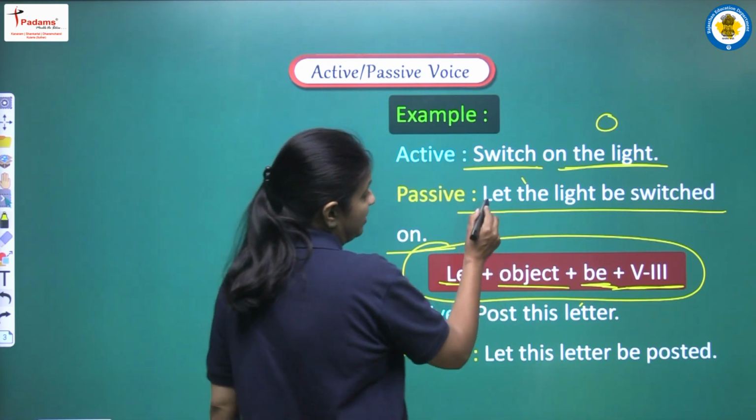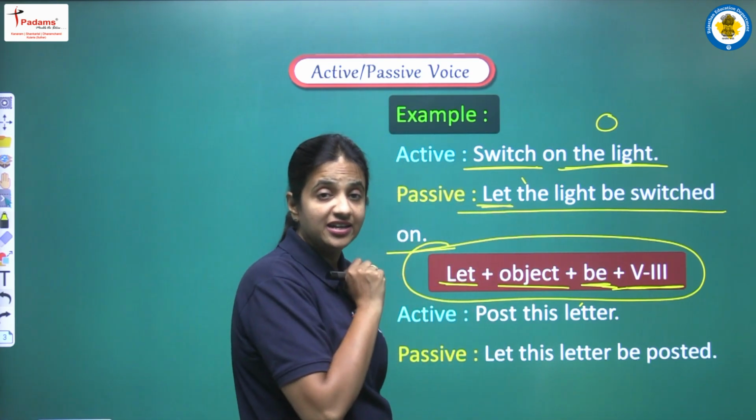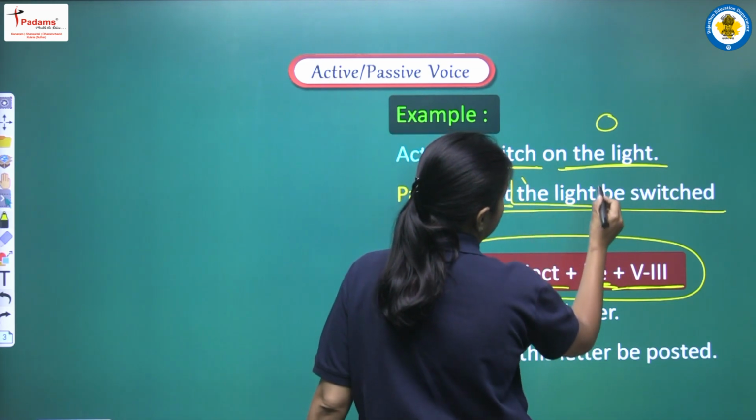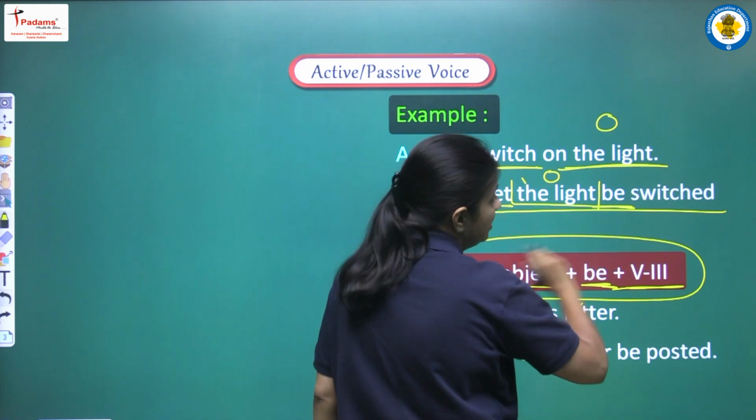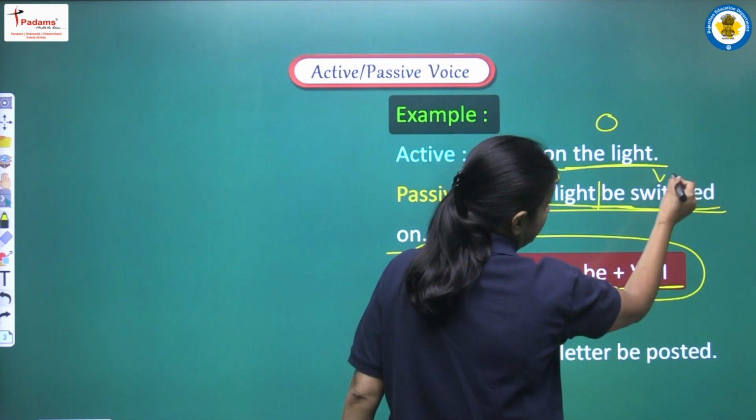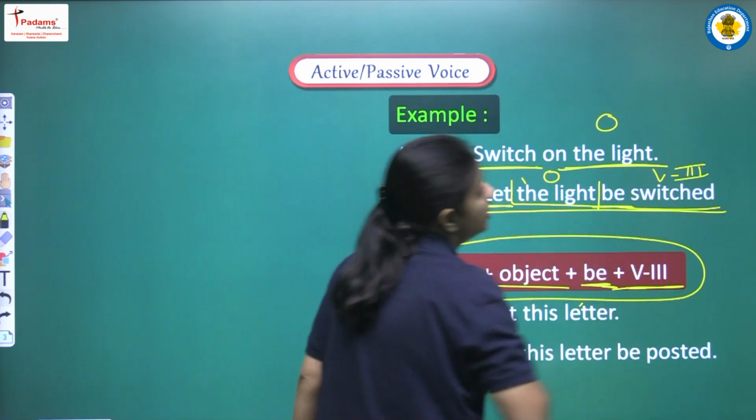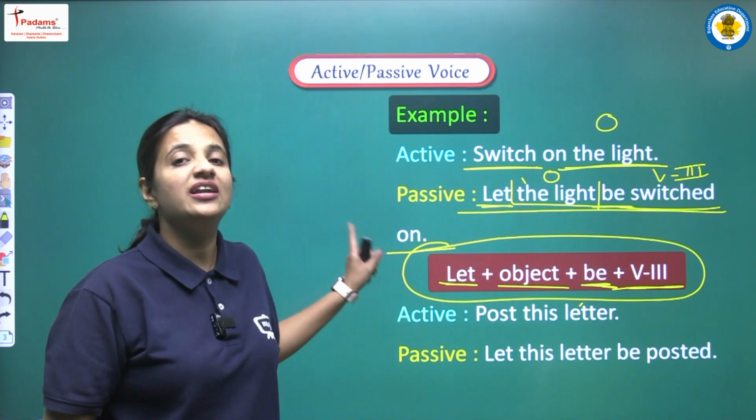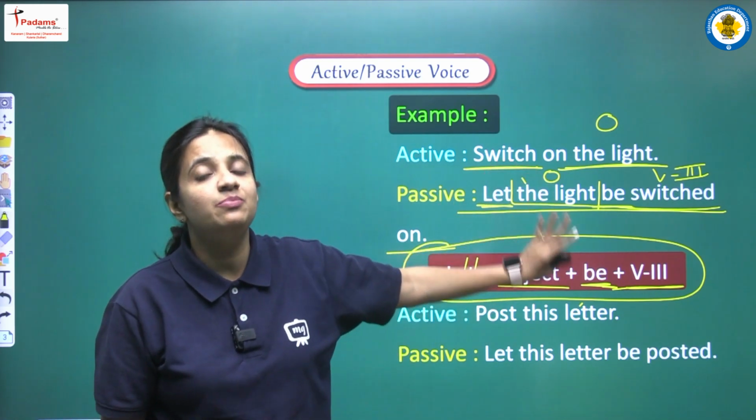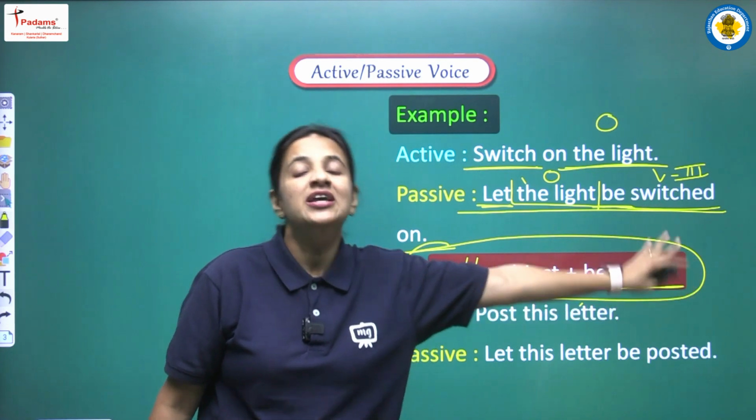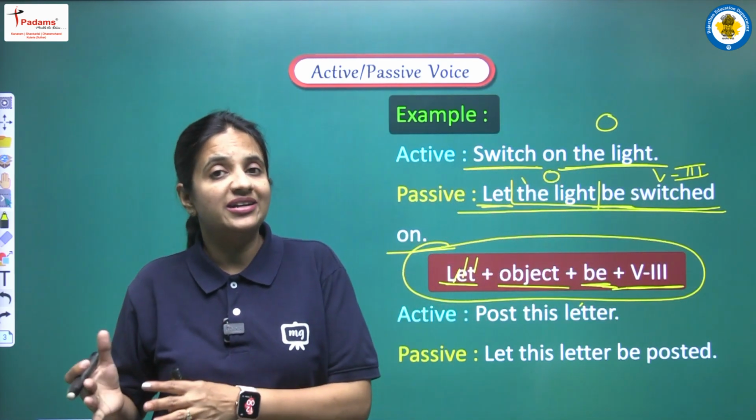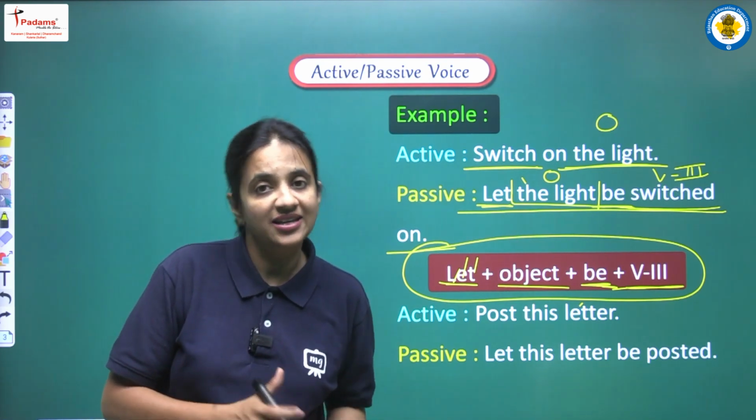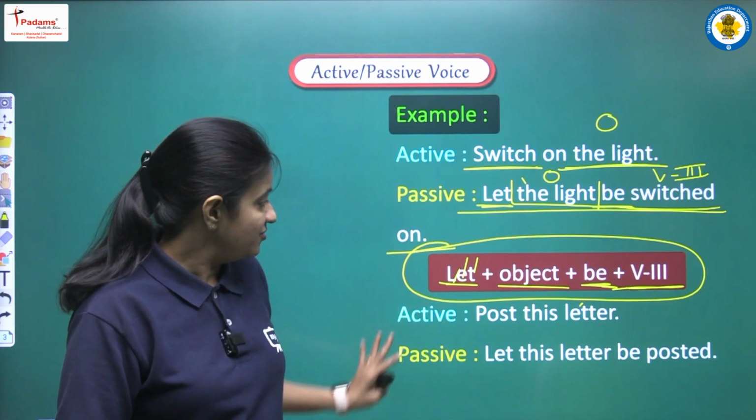And according to this structure we wrote this sentence. First of all, हमने क्या लिखा है? हमने लिखा है let. After that we wrote the light, that is our object. After that we wrote be, and then switched, that is a verb third form. So this is the sentence structure: let plus object plus be plus verb third form. Using this structure we can convert an imperative sentence from active voice into passive voice. Okay, more examples we are having here.